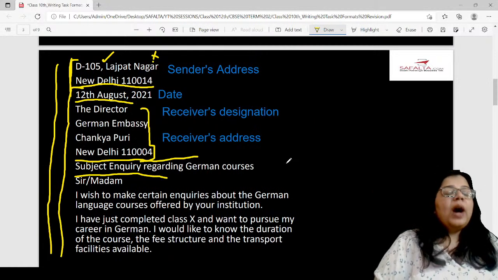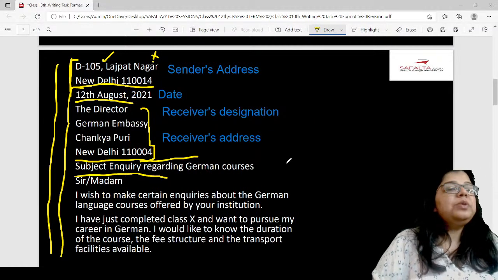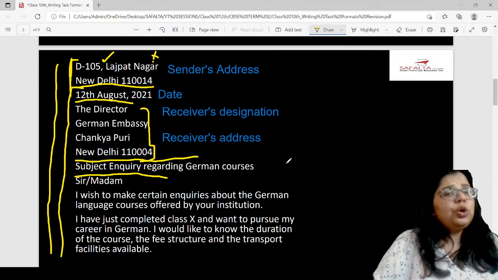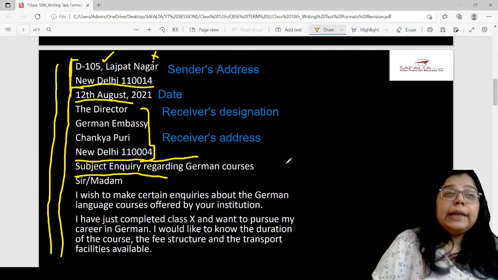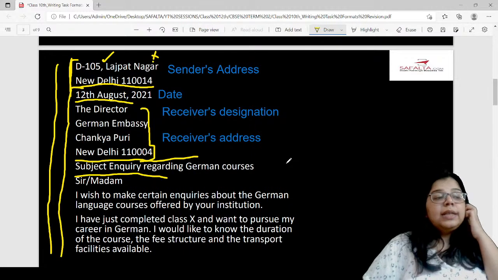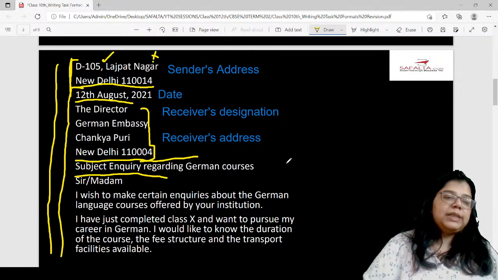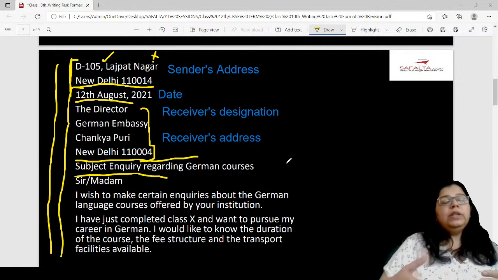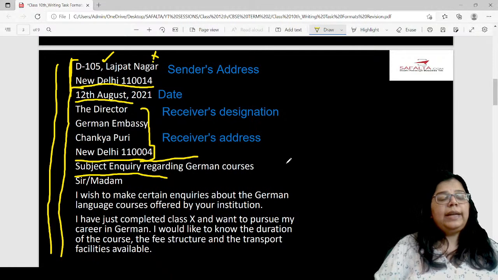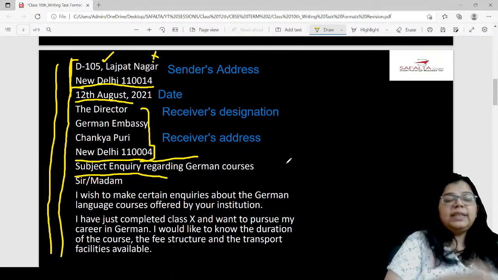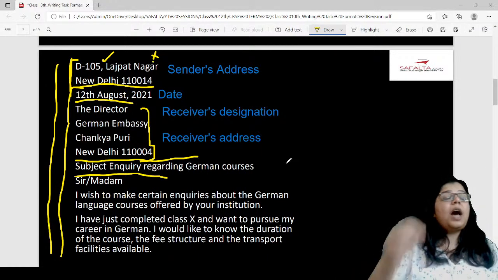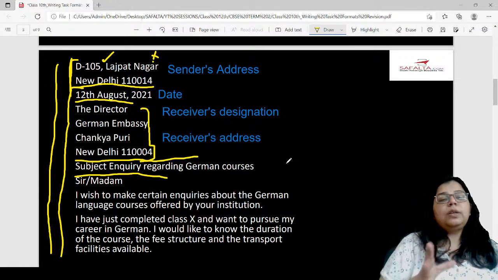Yeah. So after we've mentioned the receiver's address, we are going to leave one line. We are going to write a subject. Subject has to be very short and precise, and it should be clear. So you don't have to write stories here. It should be clear on what you want to ask. There is a specific reason why the subject is here, because even if the receiver does not have time to read the entire letter, or for any reason they don't read the letter, then when he or she reads the subject, they will know what the letter is all about. So that's how crisp and clear your subject should be.